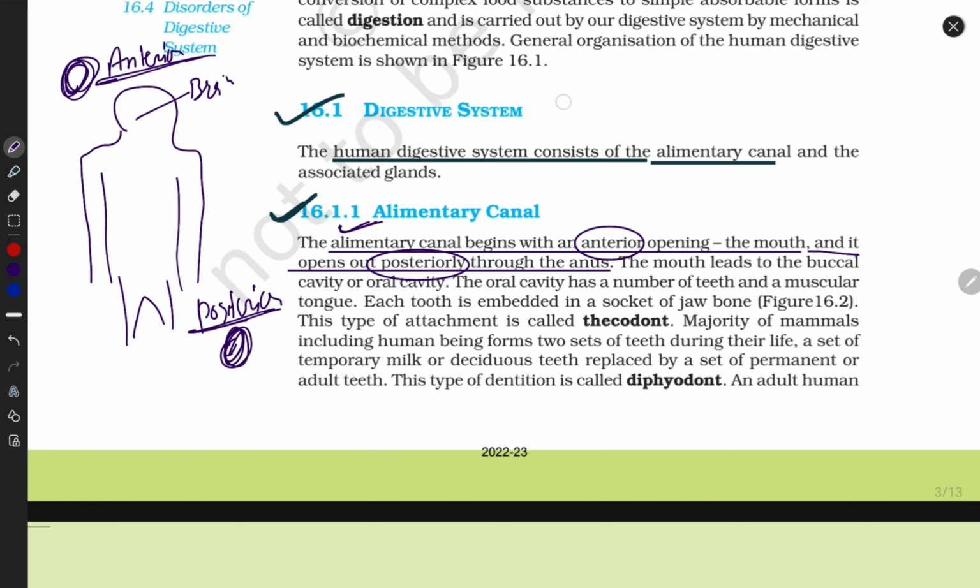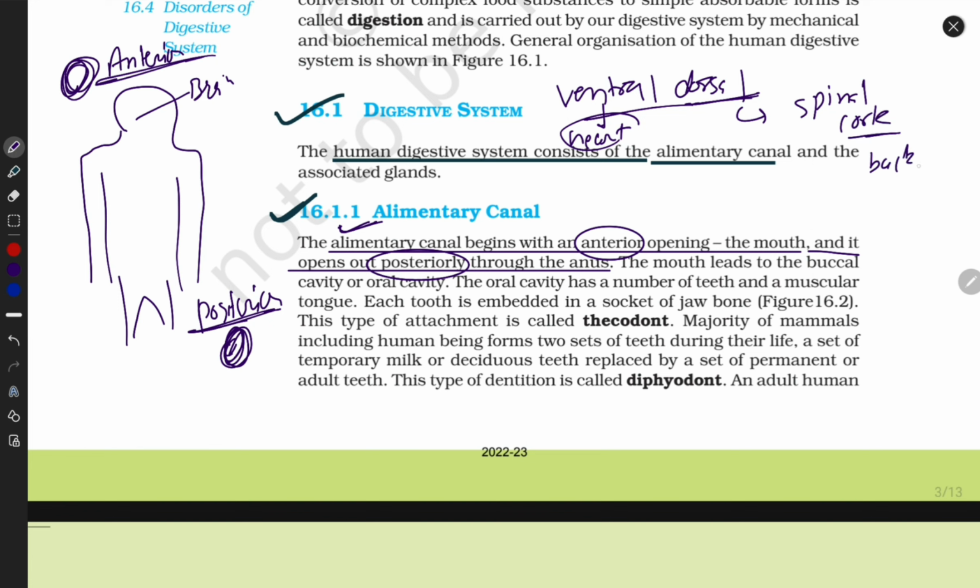If we talk about what is ventral and what is dorsal, if I say the alimentary canal is ventrally located, the ventral part is where our heart is located, and the dorsal part is where our spinal cord is located, our backbone. So I think the four terms, anterior, posterior, ventral and dorsal, are clear.